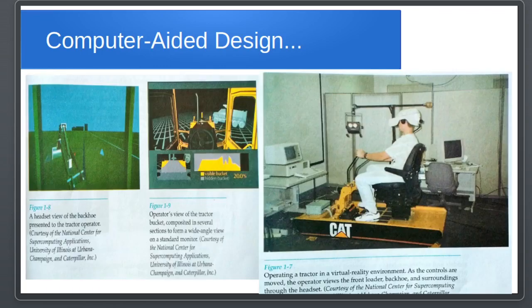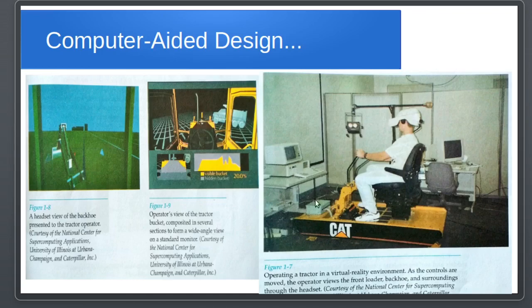You can have 3D technology to view what is visible from the inside of the tractor. You can train with a virtual reality environment where you can simulate how a real tractor may look and how the drivers can interact with it.